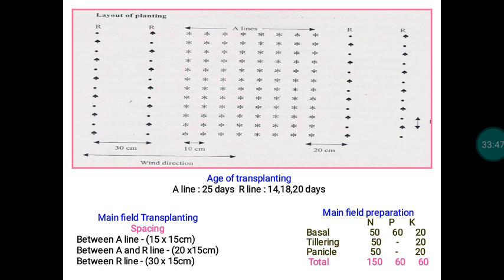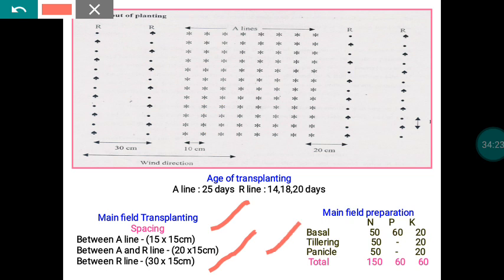The rest of the operations are almost equal to those of varietal seed production. Once the transplanting is over, we have to give adequate nutrient supplies. Here I have given what spacing we have to adopt for A line transplanting, what distance we have to maintain between the A and R, and the spacing to be followed for transplanting of the R line. Then fertilizers: we have to apply in basal, tillering, and panicle initiation stages. The total fertilizer requirement is 150:60:60 kg of NPK per hectare.